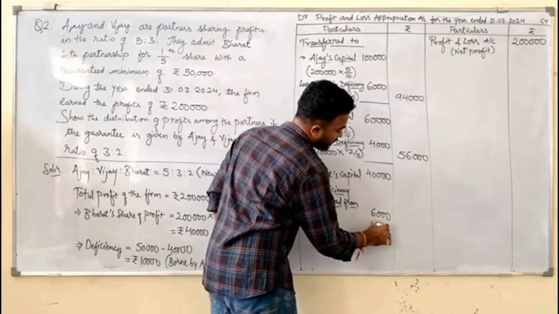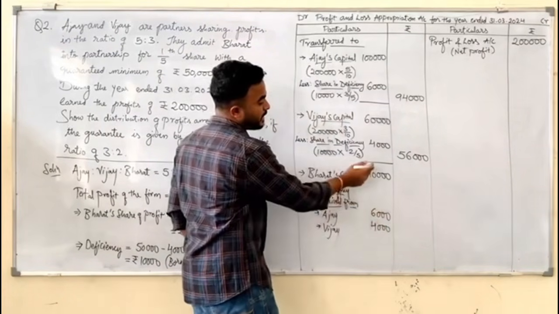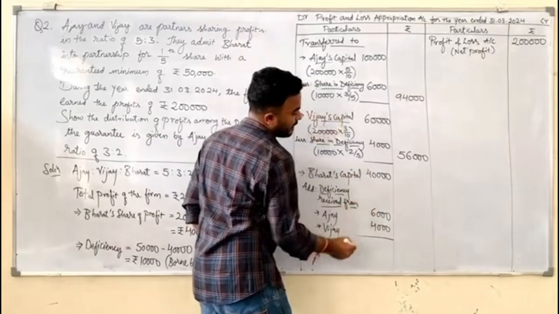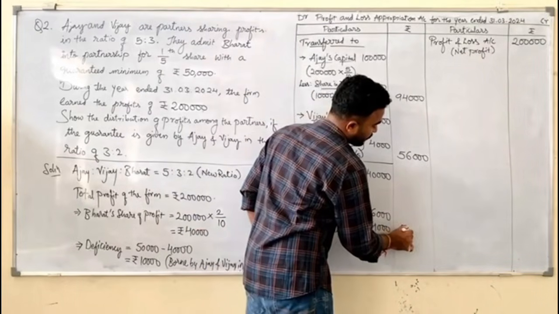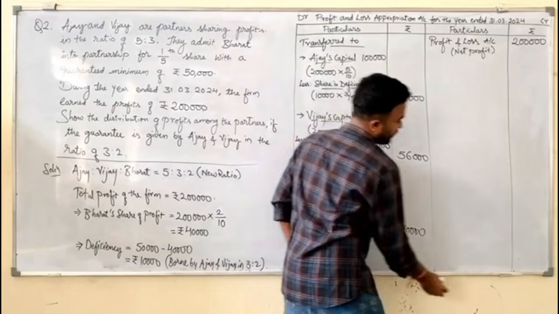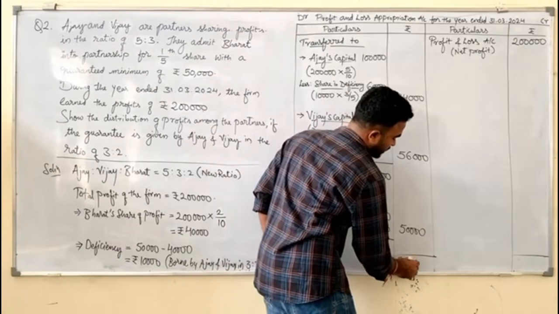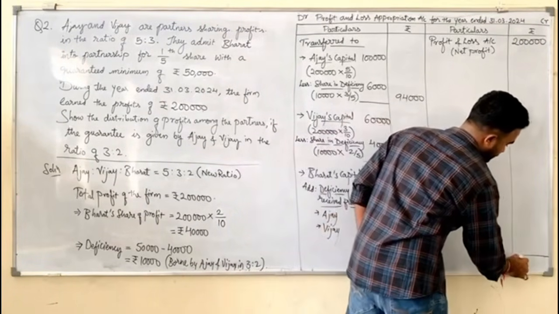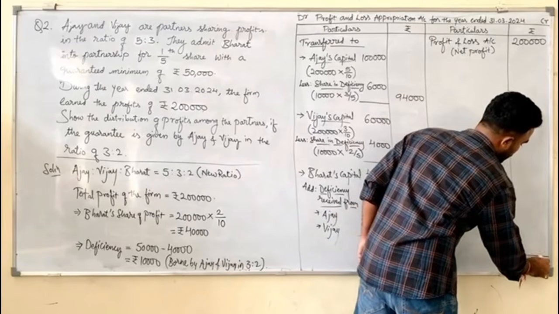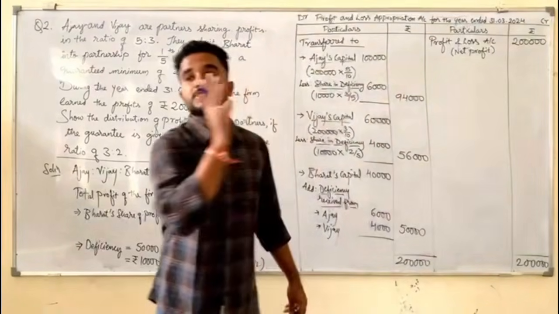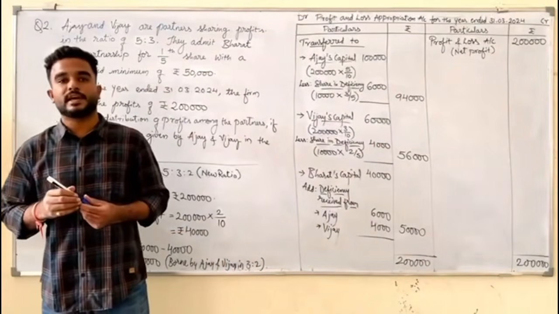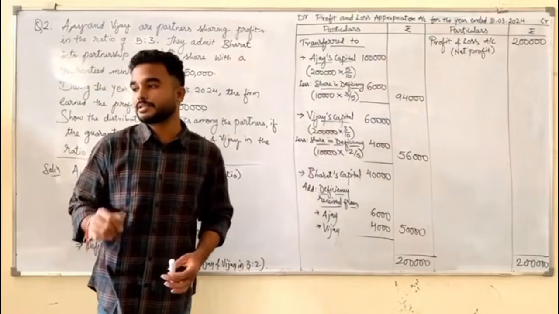So 10,000 deficiency received from old partners plus 40,000. Total amount he received was 50,000. By doing this, 2 lakhs and 2 lakhs on either side. So likewise, we have to distribute the profits when there is guaranteed profit. Any doubts?